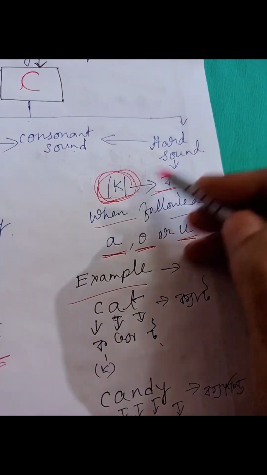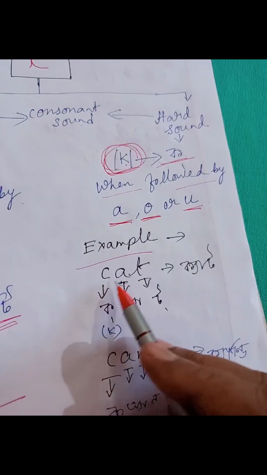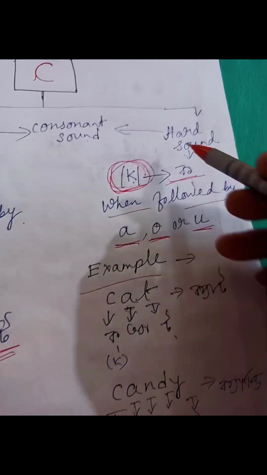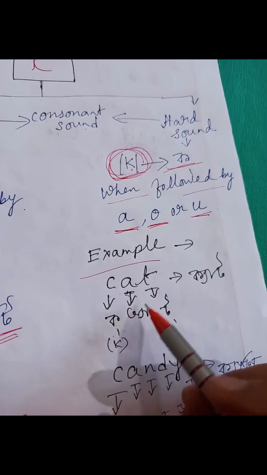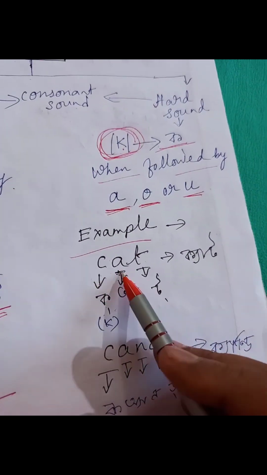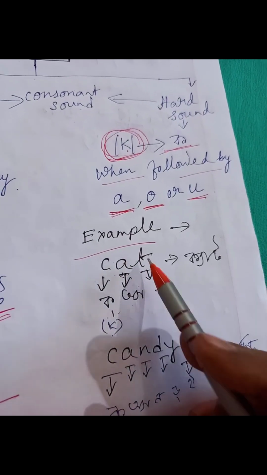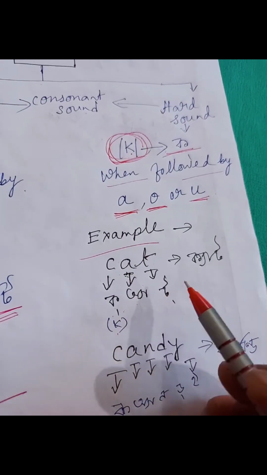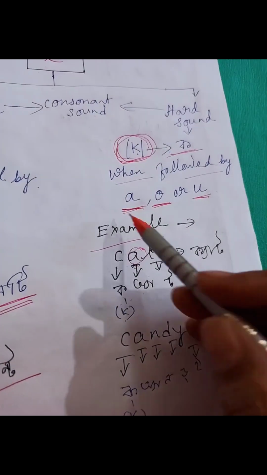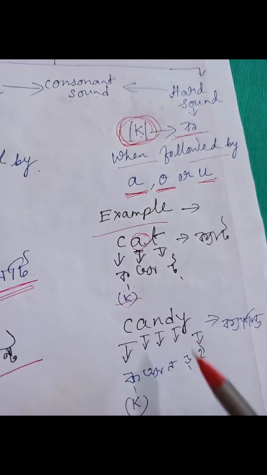Example of hard sound K. It means K. C-A-T. Here C sounds K because it is hard sound and it is followed by A. C-A-T. C sounds here K, A sounds here A, and T sounds here T because C is before A. And when it is followed by A, O and U, it sounds K.